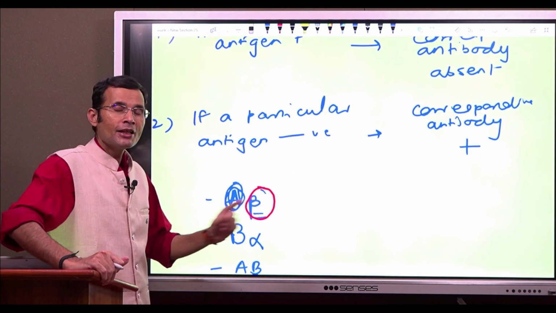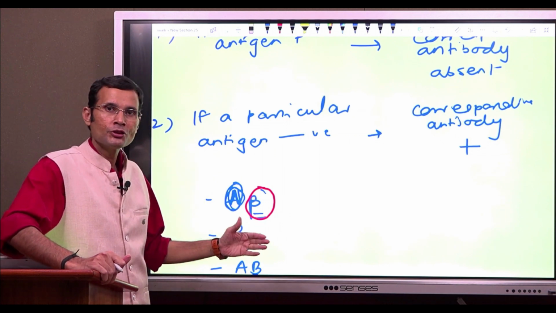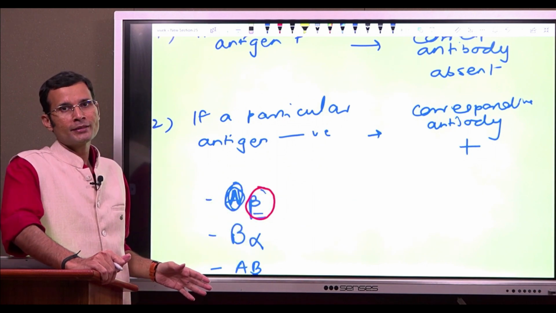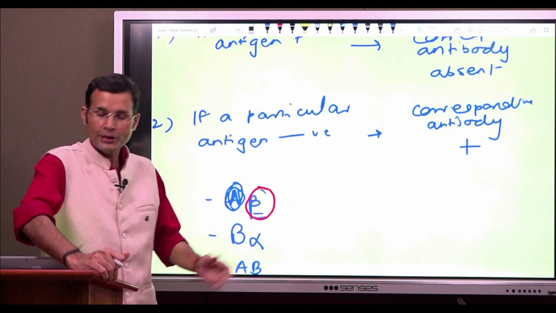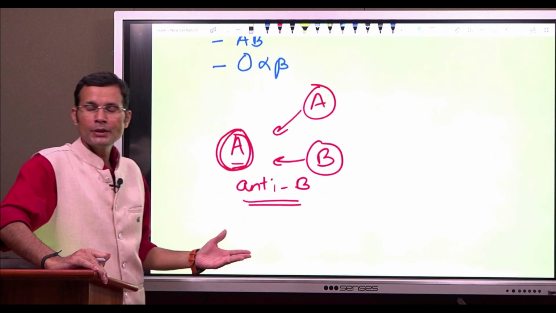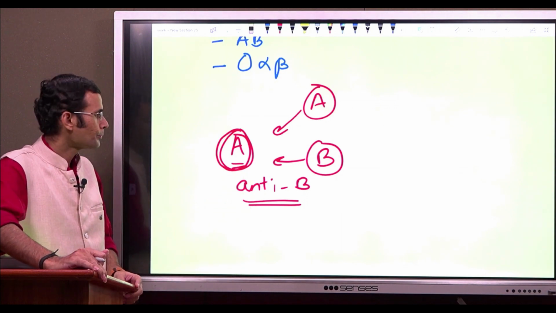If a particular antigen is missing from the RBCs of an individual, then the corresponding antibody will be present in the plasma. So from where has this antibody come? The answer was this, that these antigens are present not only on the RBCs but elsewhere also.